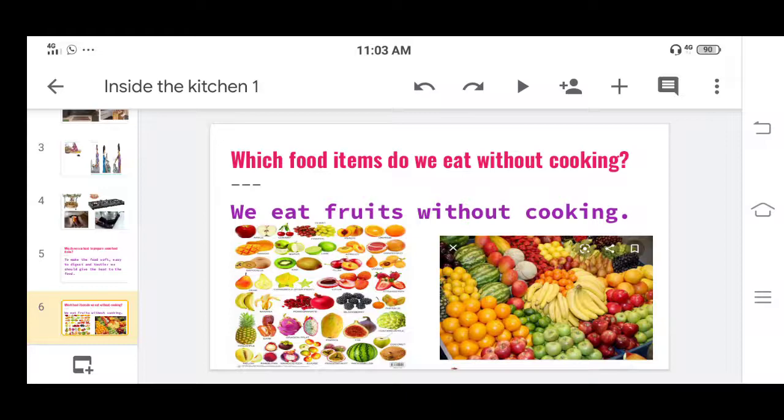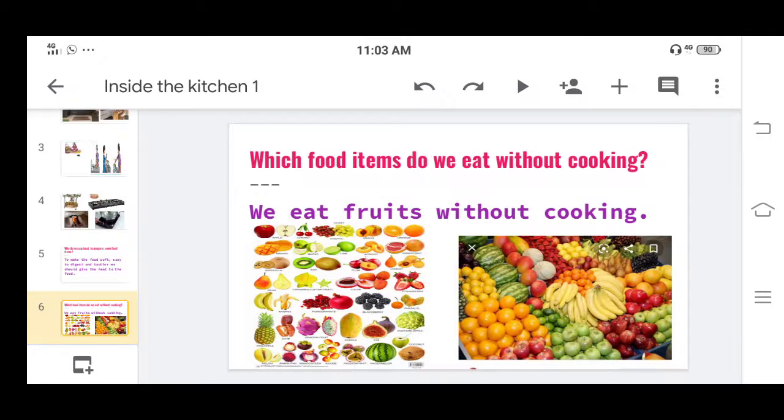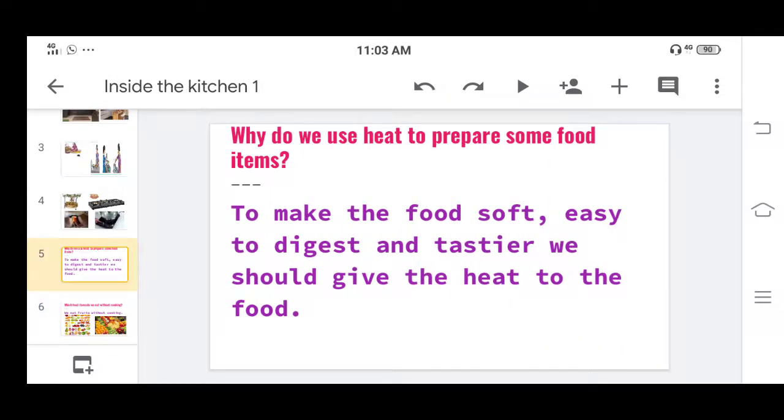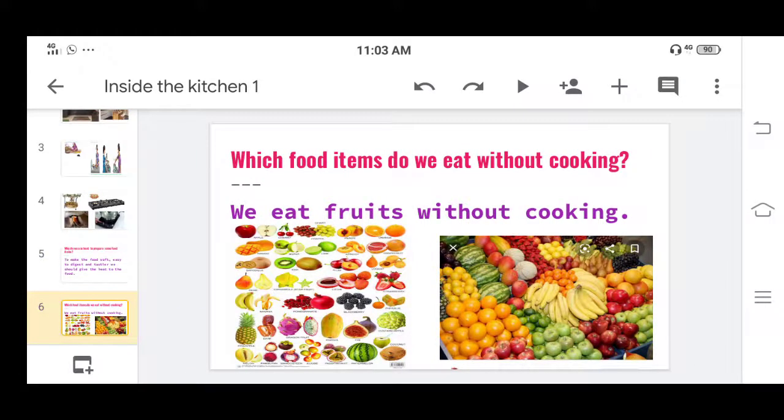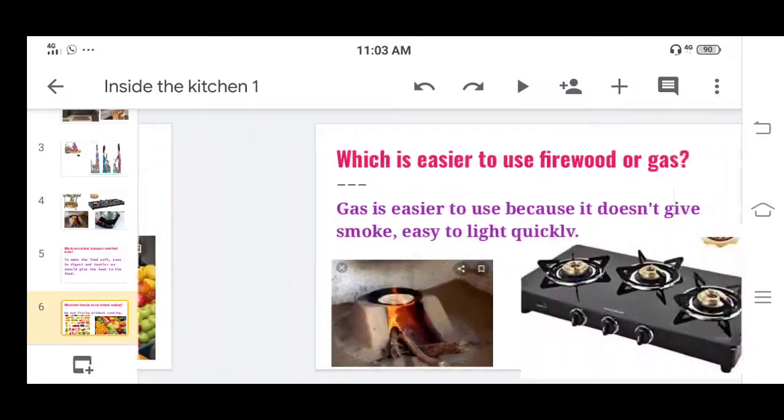Even while cooking, we have seen we have to give the heat for cooking the food. But if we give more heat, if we overcook the food, then also all the nutritious things present in that food can go away. So fruits we eat without cooking. And here we are not cooking, so there is no need to give the heat also.